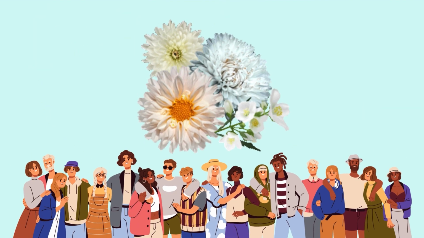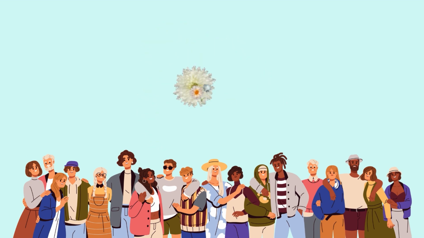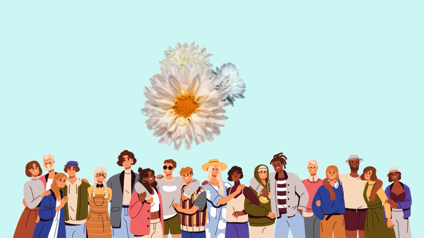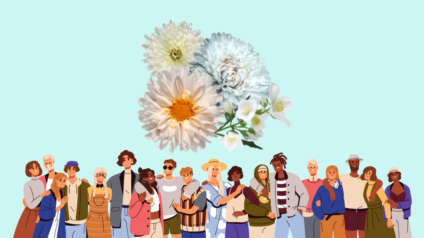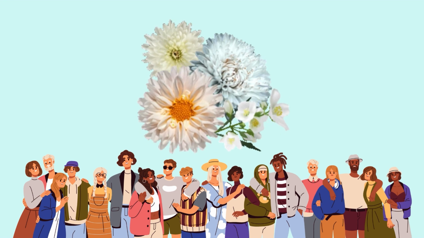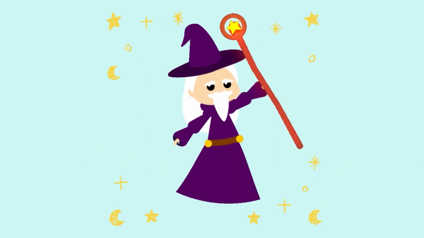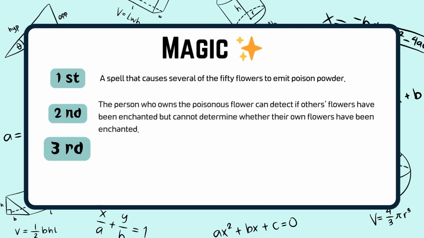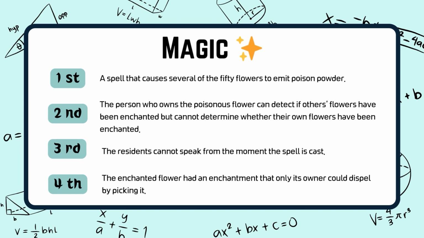There are 50 residents living on one island. This island has beautiful and fragrant flowers that only grow here. Each resident grows one flower, and every day at noon, they gather in the square and then disperse to their homes. One night, a wizard appeared and cast the following spell. First, a spell that causes several of the 50 flowers to emit poison powder. Second, the person who owns the poisonous flower can detect if others' flowers have been enchanted but cannot determine whether their own flowers have been enchanted.